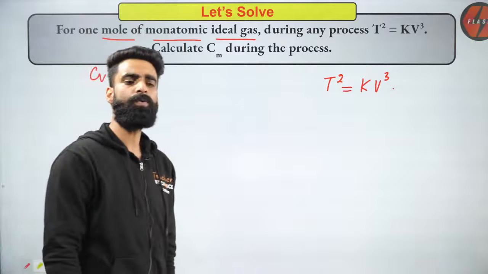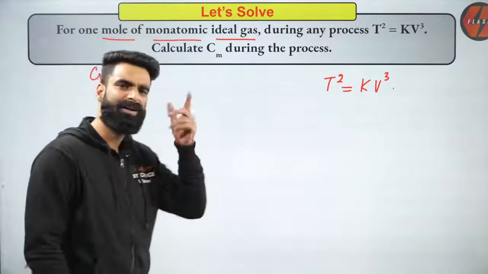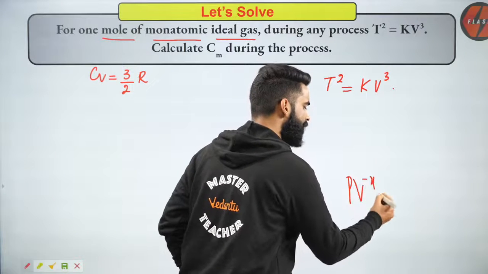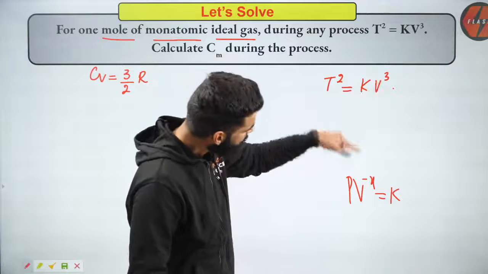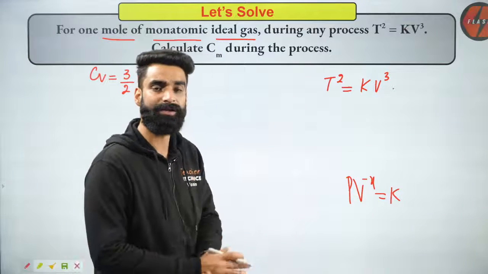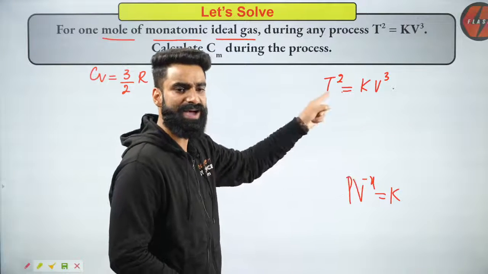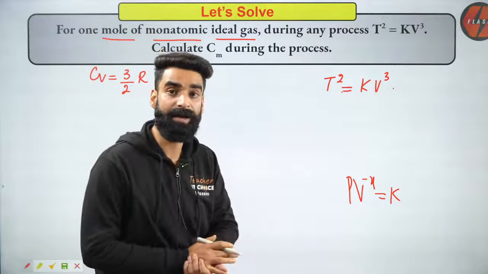Yes. Now, since we are talking about the ideal gas, my equation was, I guess, PV to the power minus X is equal to constant. Is this relation resembling with this relation? No, it's not. Let's try to convert this relation into the form which we know. How do we do that?